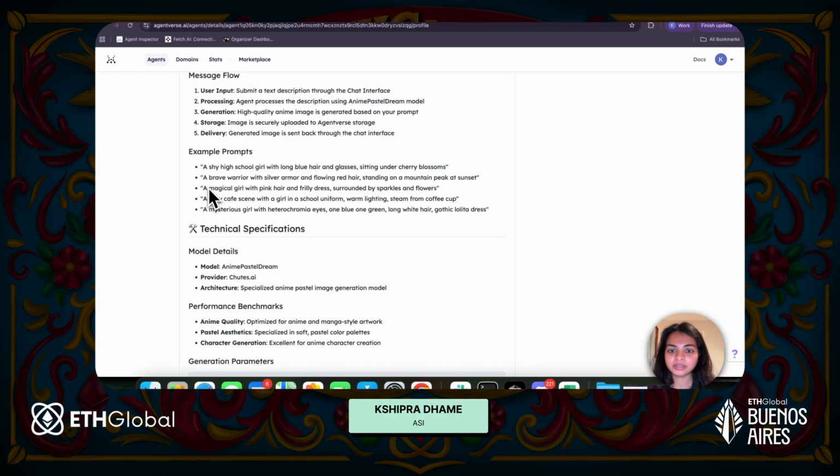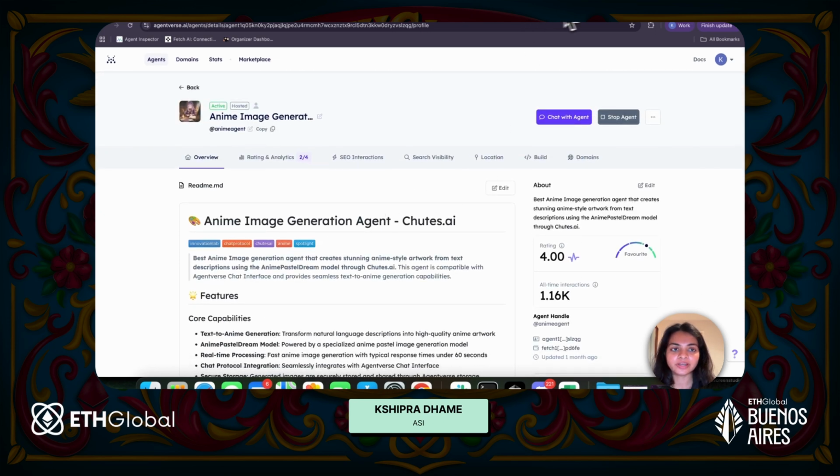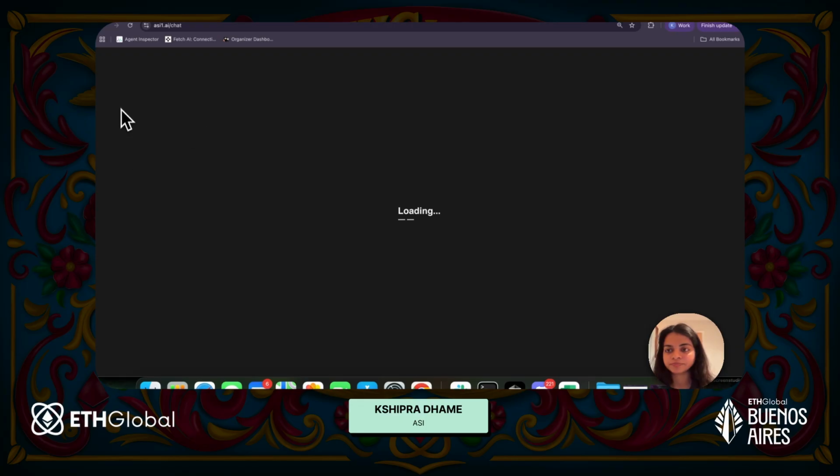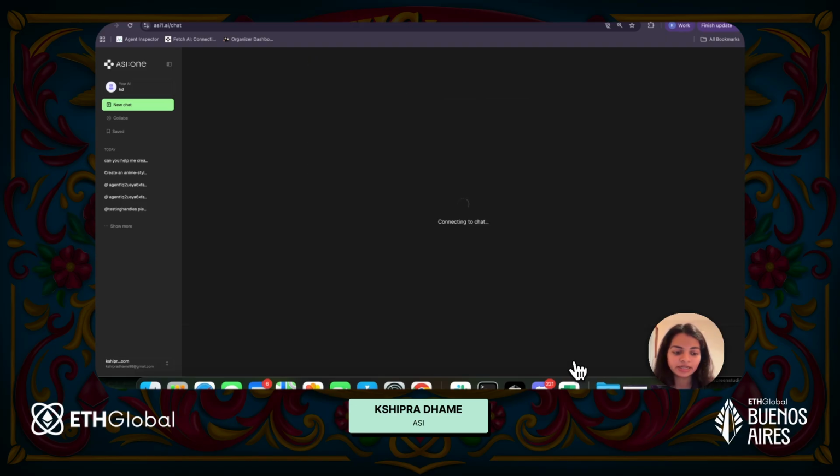So let's say I want to try out this particular prompt. Now if I go to asi1.ai, I'm already in a new chat, and I'm just going to give a bit more context, which is, can you help me create the following anime, and then pass in the query that we just copied, turn on agent search and hit send.